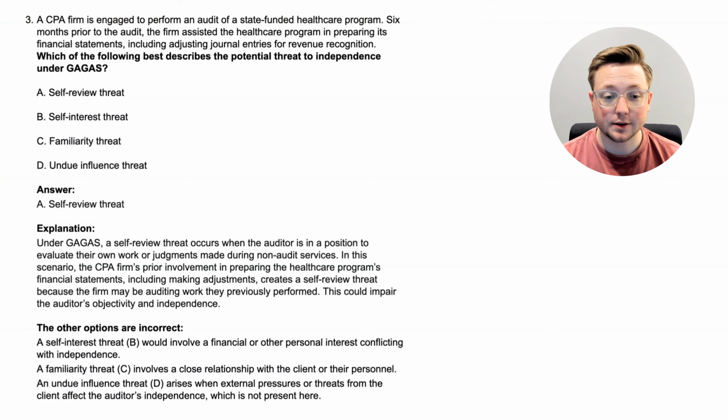All right, here we are at the answer. The answer is A. This was a self-review threat. Under GAGAS, a self-review threat occurs when the auditor is in a position to evaluate their own work or judgments made during non-audit services. In this scenario, the CPA firm's prior involvement in preparing the healthcare program's financial statements, including making adjustments, creates a self-review threat because the firm may be auditing work they previously performed. This could impair the auditor's objectivity and independence.